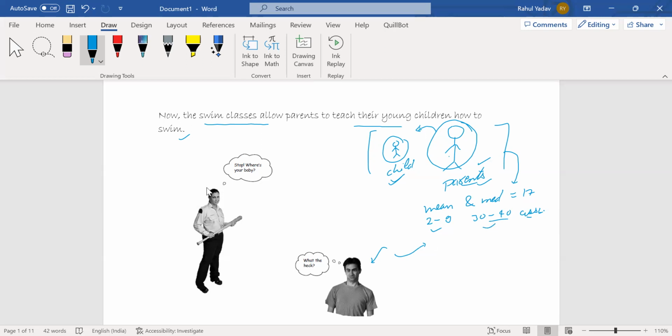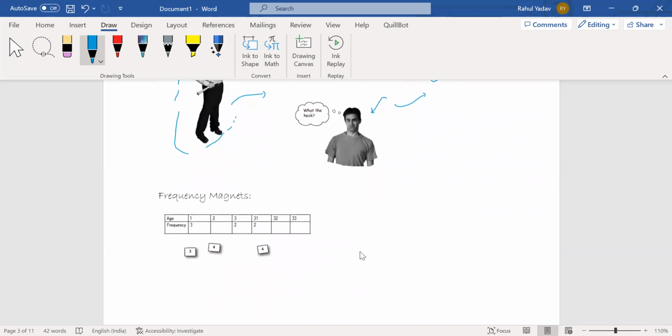So technically, the security guard at the club or swimming pool came up to this guy and said, where's your baby? You are not a kid, so technically you must be a parent, so you must have some kids. This guy is like, what the heck? I again ended up in some wrong class. Now let's see how the problem arises in this case.